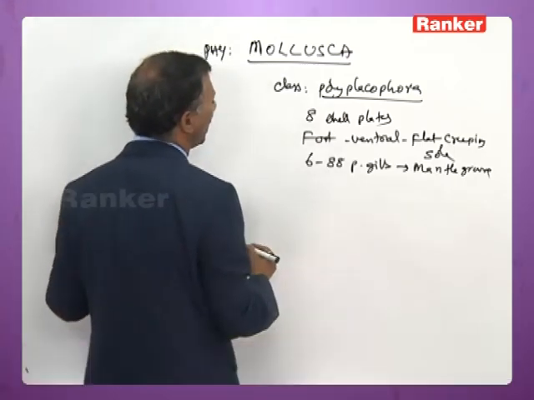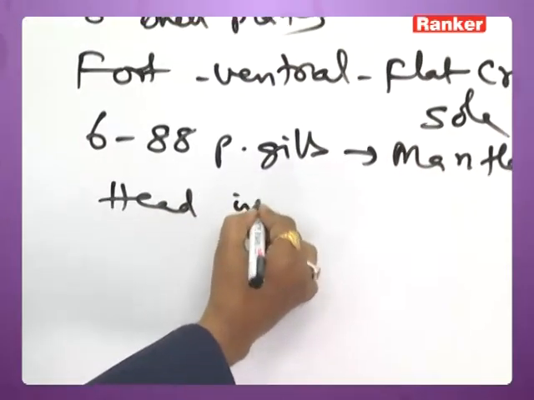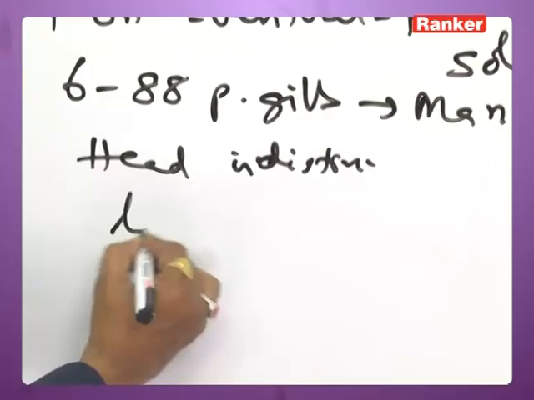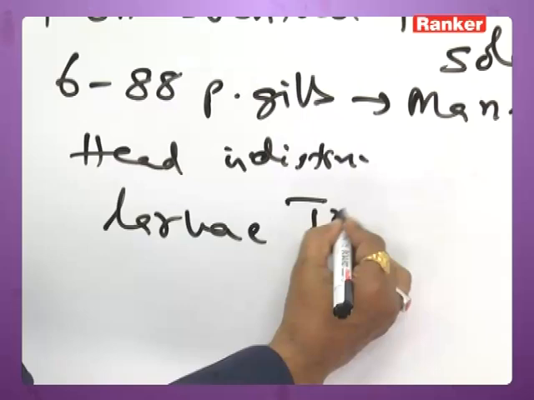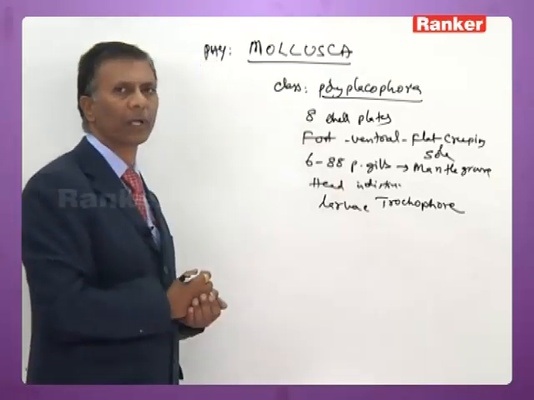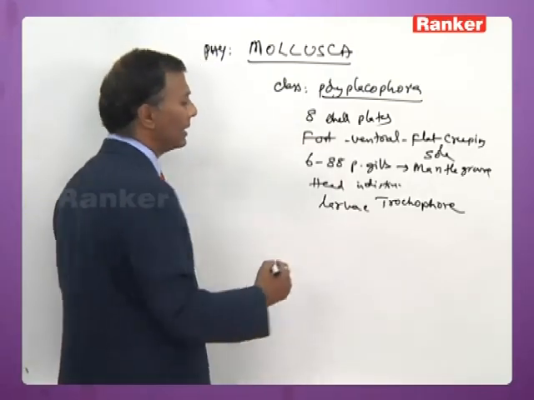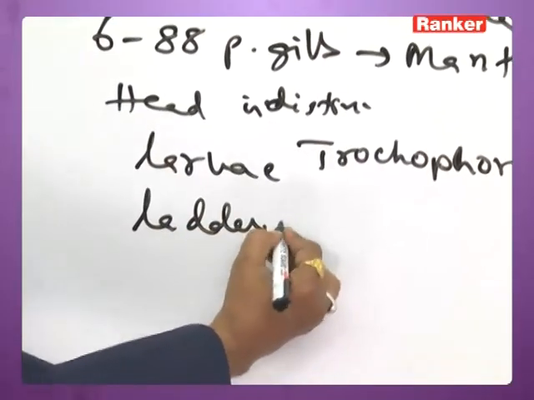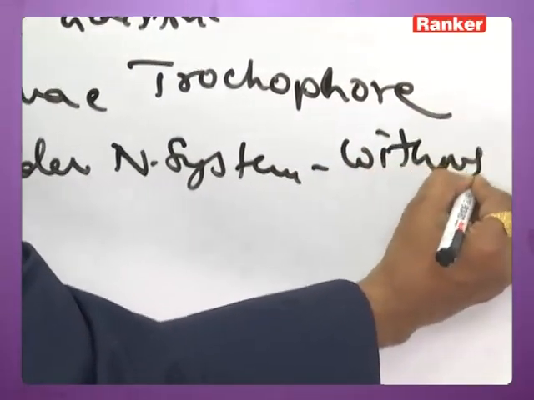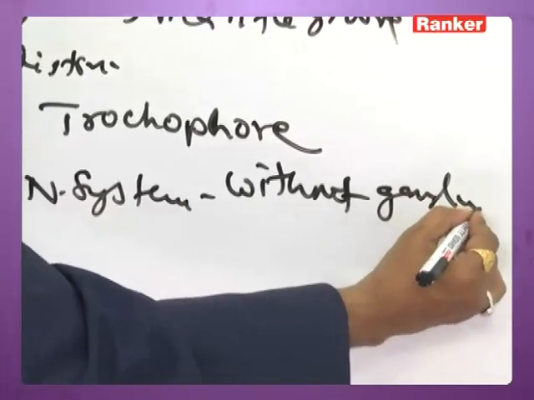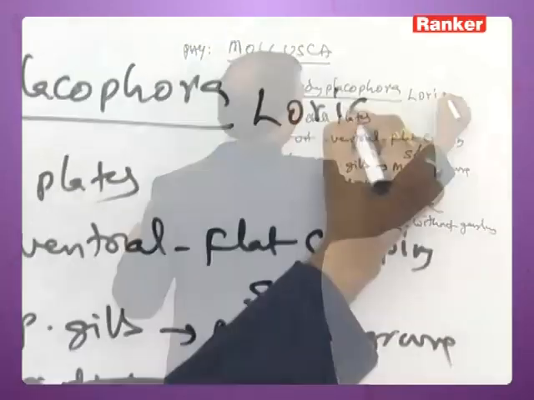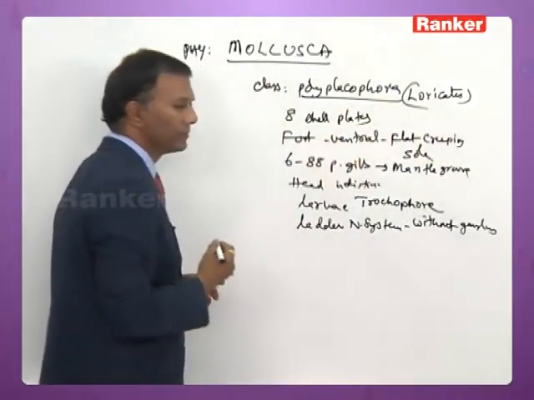Now in Polyplacophora, the head is indistinct. Some of them have a larva called trochophore. Even in Polyplacophora, the nervous system is ladder-like. A ladder type of nervous system is present, but it is without ganglions. Polyplacophorans are also called loricates.